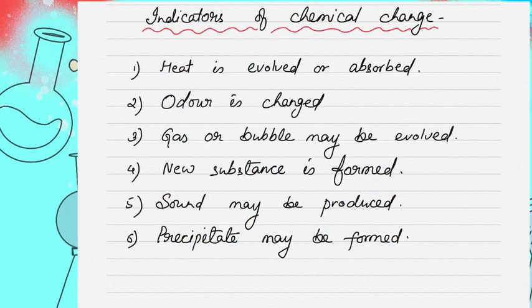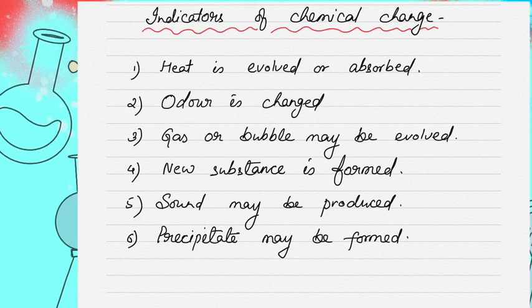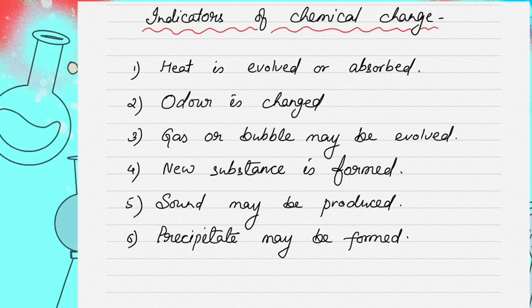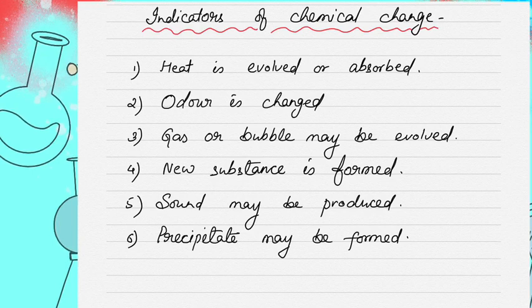Let us finally understand some indicators of chemical change. In a chemical change, heat is evolved or absorbed. The odor or smell of the substances produced may change. There may be evolution of gases or bubbles. A new substance is always formed in a chemical change. There may be a sound during the reaction. Then if a liquid is there, some precipitate may be formed at the bottom of the solution. So these are all indicators of chemical change.